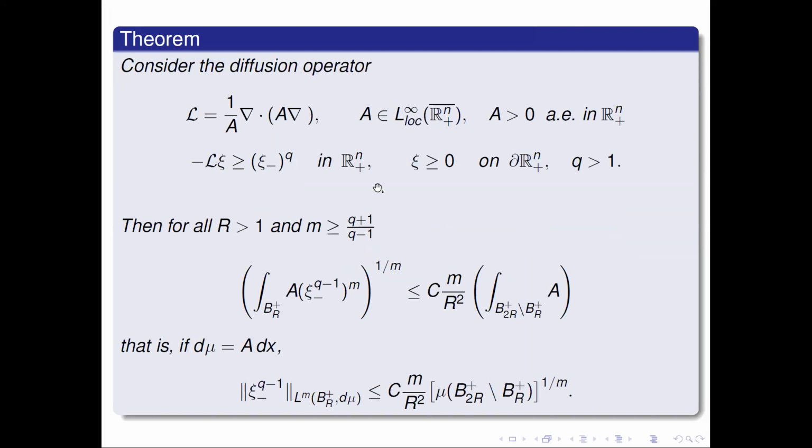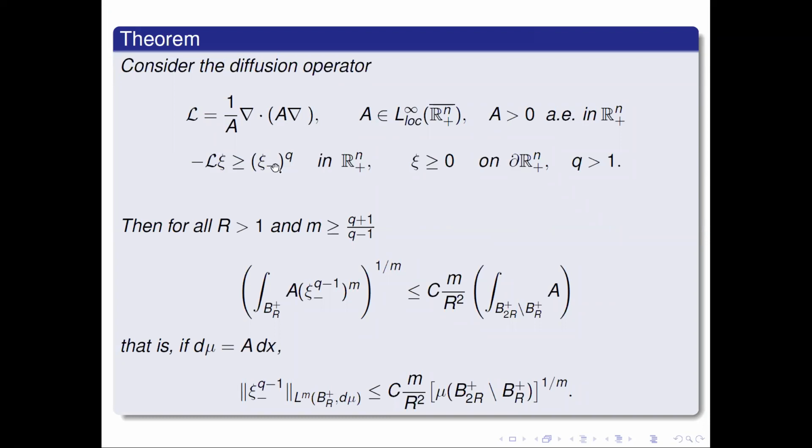So let's assume we have a diffusion operator with some weight which is positive, not bounded, but positive, only L infinity local, and not bounded neither below nor above by positive constants. And we have a super solution of an inequality like that. It's enough even to take psi minus here. Okay, and we have a positive function, R n plus here, because that's what we're interested in, but that's valid in any domain, of course.